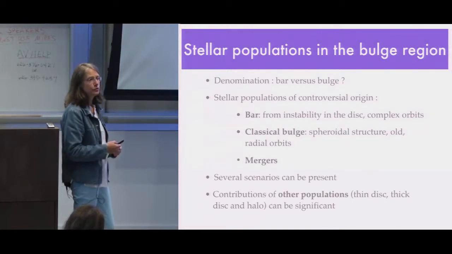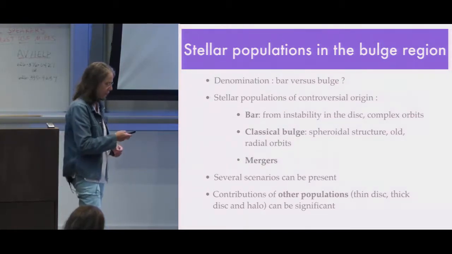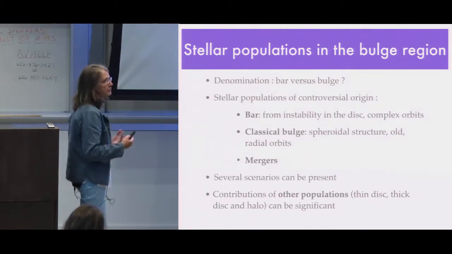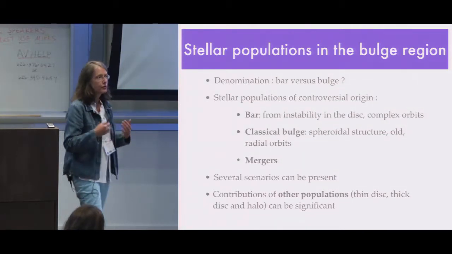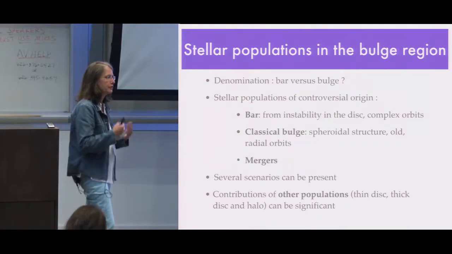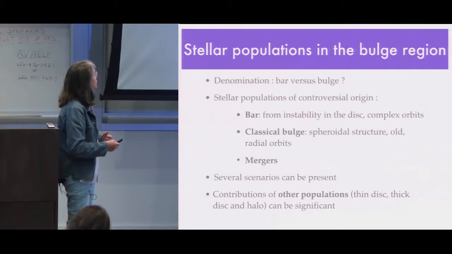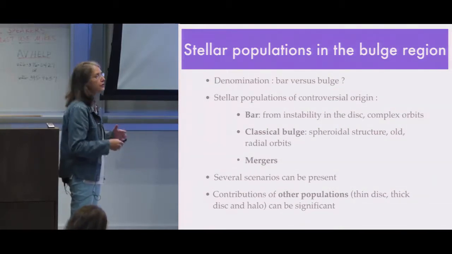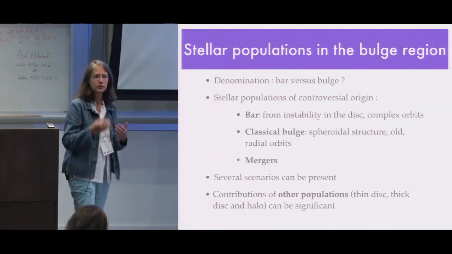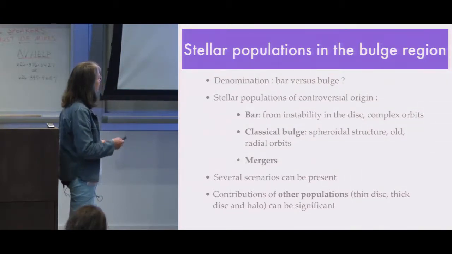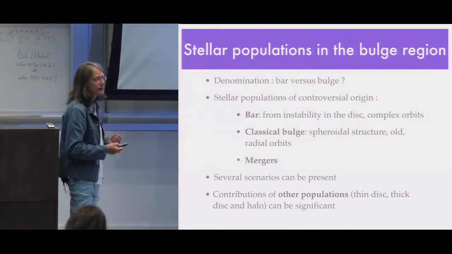So now I'm going to the stellar population that we have in the galactic bulge. I will try to explain what we call the bulge. In the literature, you will see people calling the bulge the classical bulge. This means a population that has a spheroidal structure, which is completely old and was built at the beginning of the Milky Way, with radial orbits.